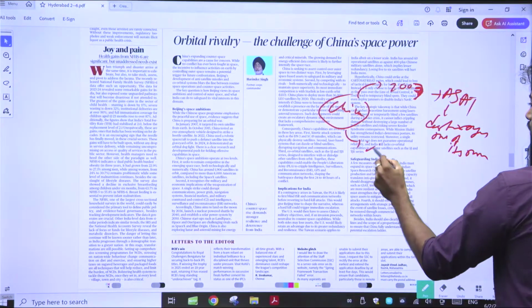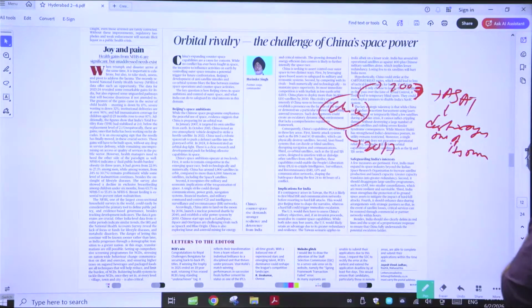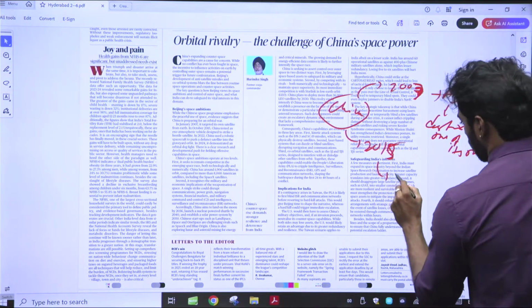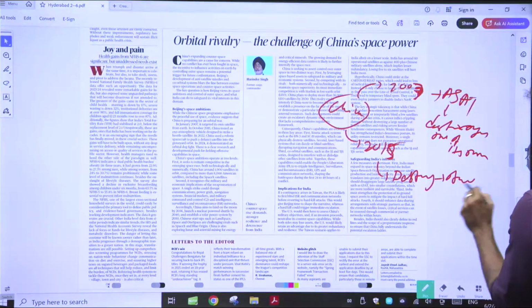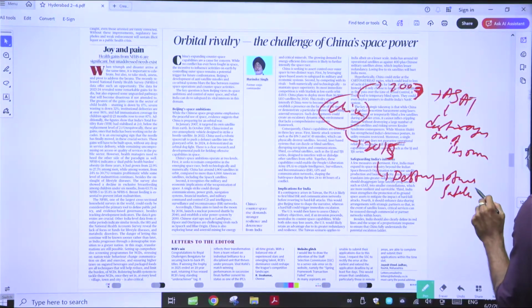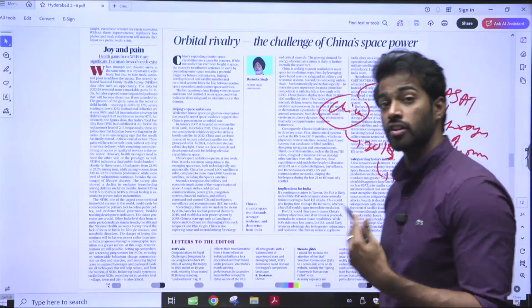The second thing happened in 2015, I think, when China created a satellite which could actually destroy other satellites.